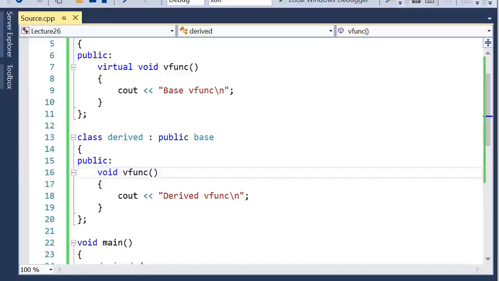However, in case of function overriding or the virtual functions, both these functions will have exactly the same declaration. So the return type will also be the same, as well as the number of arguments and the types of arguments. So it's exactly the same definition or declaration of the same function. This is how overloading and overriding differ, and the term overriding is used in case of virtual functions.